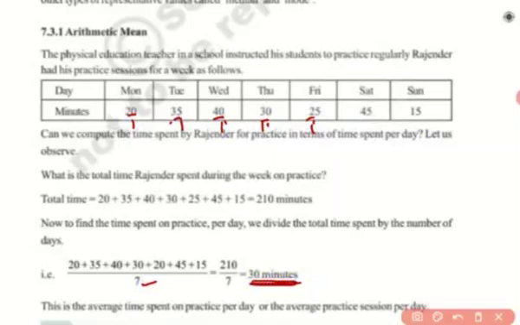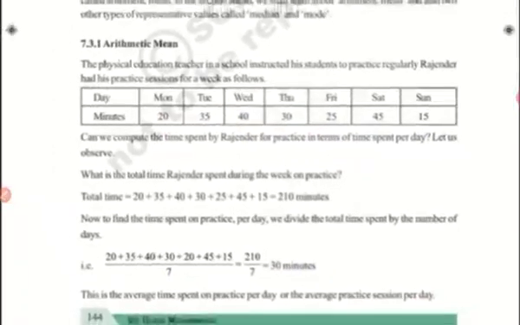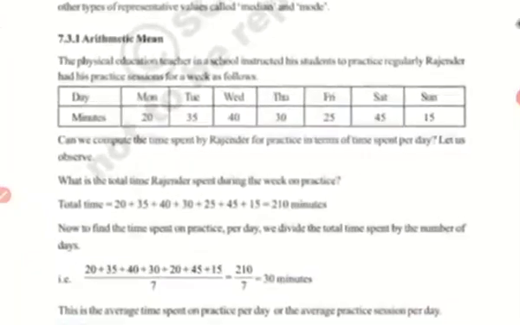So he would answer his teacher that I had practiced this session all the days in the week around 30 minutes. He can say this, right? Average of 30 minutes I had practiced every day. So this is the use of mean, why we calculate it. I hope you understood where exactly and why we calculate the mean.